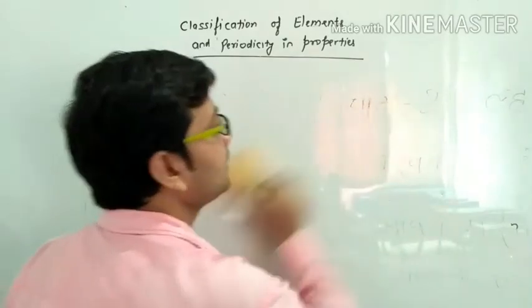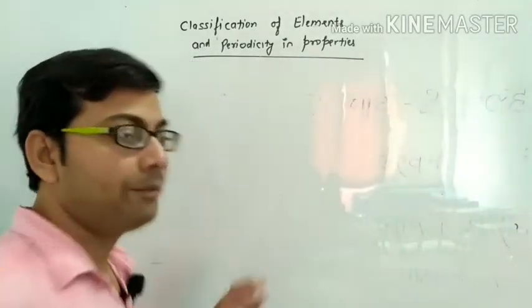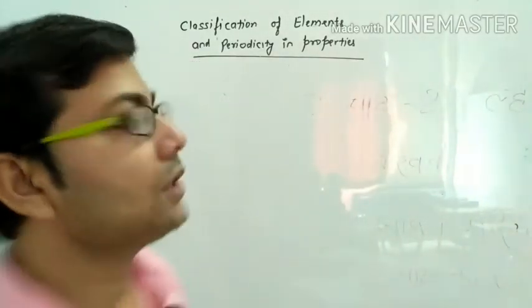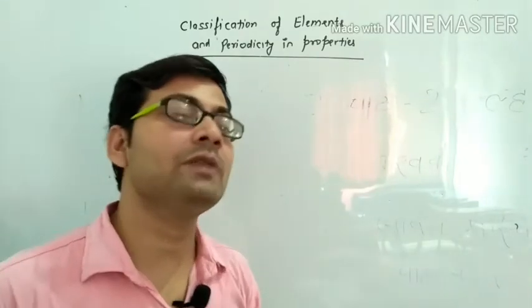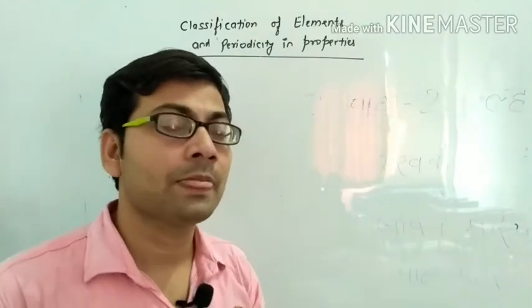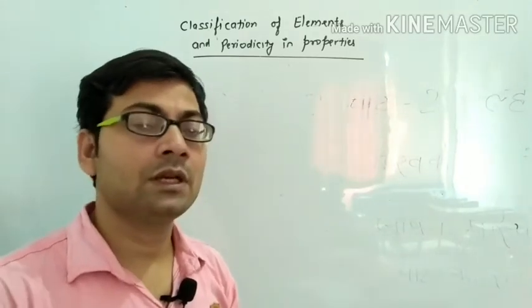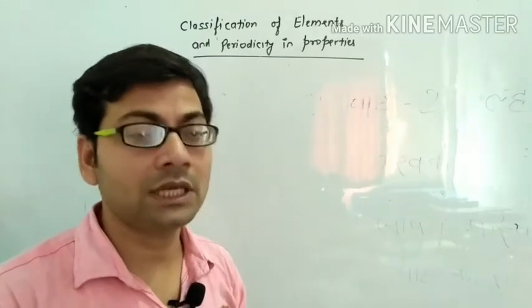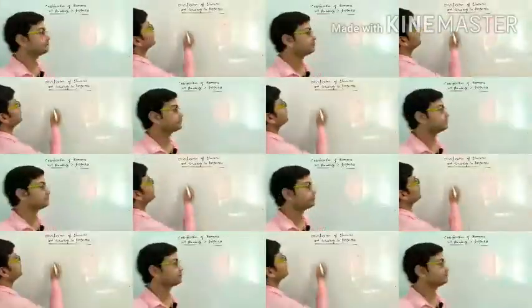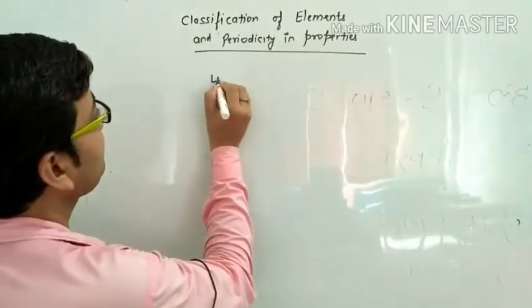So let's discuss some basic concepts related to the long form of the periodic table, which was given by a scientist named Henry Moseley, a young scientist from England. What is the long form of the periodic table?